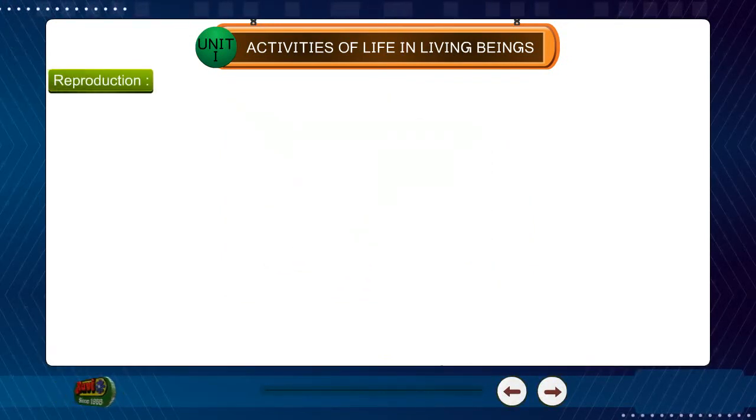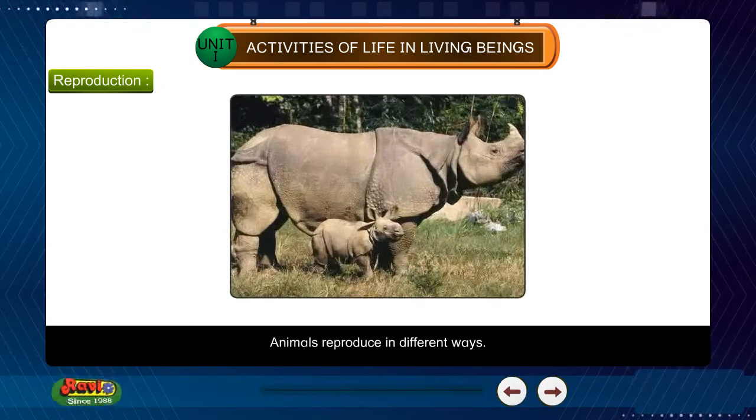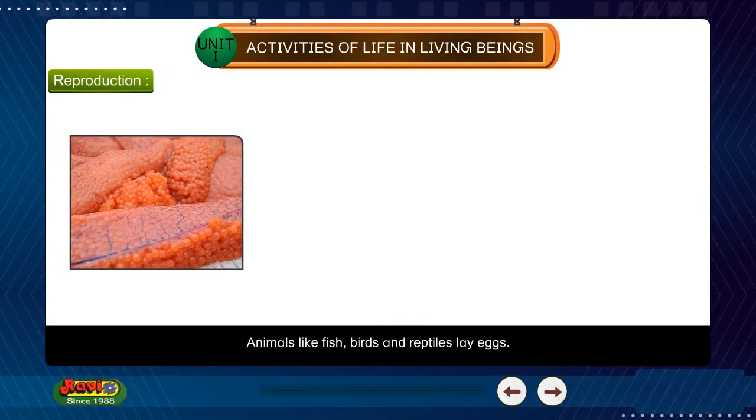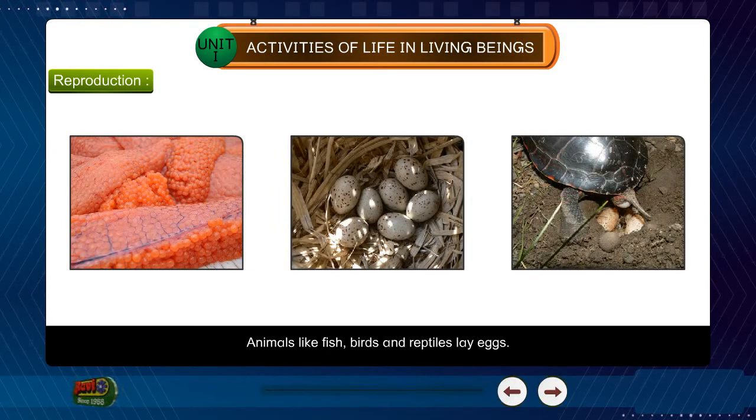Reproduction. The process of producing its own kind is called reproduction. Animals reproduce in different ways. Animals like fish, birds, and reptiles lay eggs.